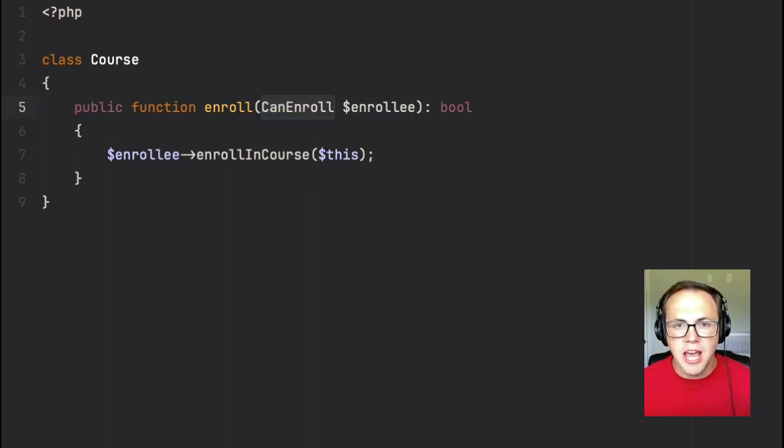If our application had various types of students or various roles of students, like honor students, returning students, and so forth, they can simply implement the interface and we'll know they have the methods they need, and we can just rely upon that here in our methods to enroll them in a course.